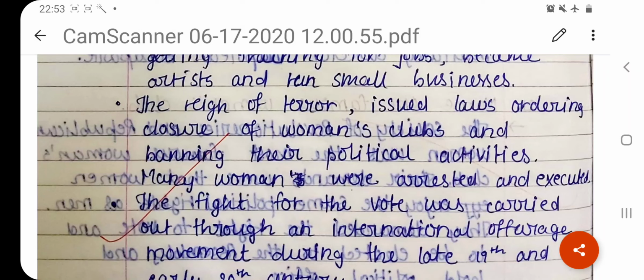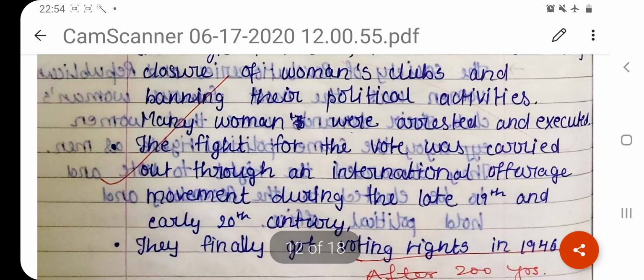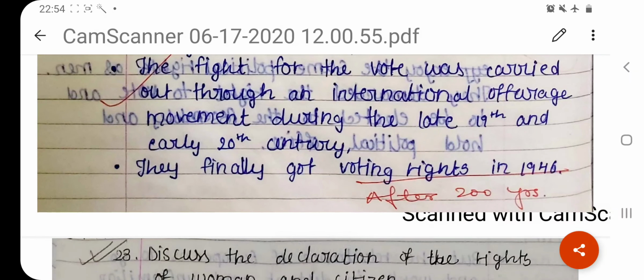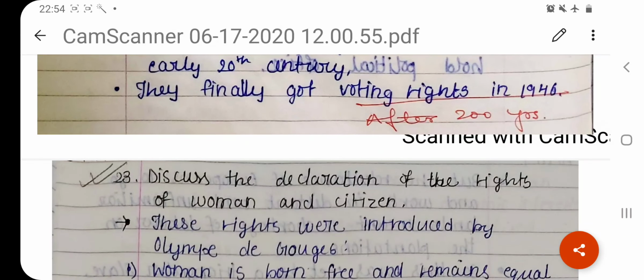Then came the Reign of Terror, right? The Reign of Terror issued laws ordering closure of women's clubs and banning their political activities. The Reign of Terror was an absolute terror for most of the people. Many women were arrested and executed. The fight for voting rights was carried out through an international suffrage movement during the late 19th and early 20th century. They finally got voting rights in 1946, which was almost 200 years later.